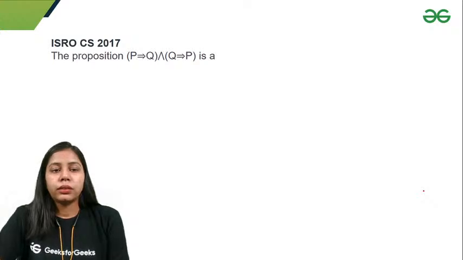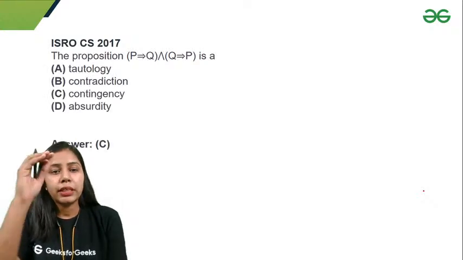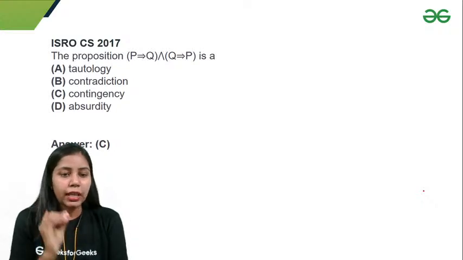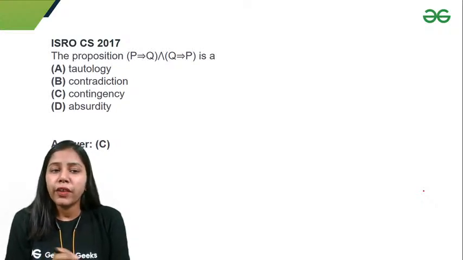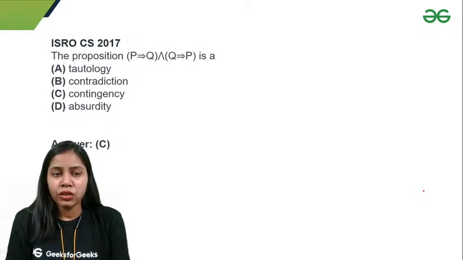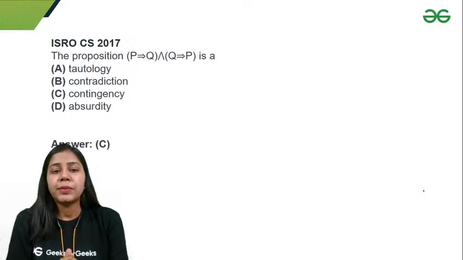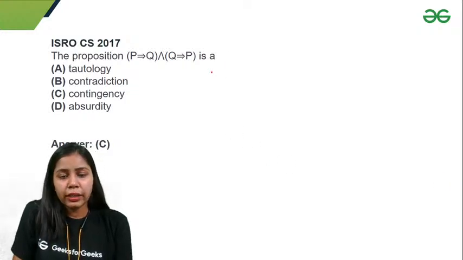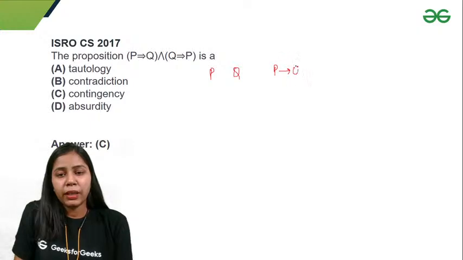Okay, so next we have a question. It says the proposition is a tautology, contradiction, contingency, or absurdity. I can simply find out whether a proposition is a tautology, contradiction, contingency, or absurdity by finding the truth value. Let's do that. If I have statements P and Q, let's take P implication Q and Q implication P, and at the end I'll combine them.